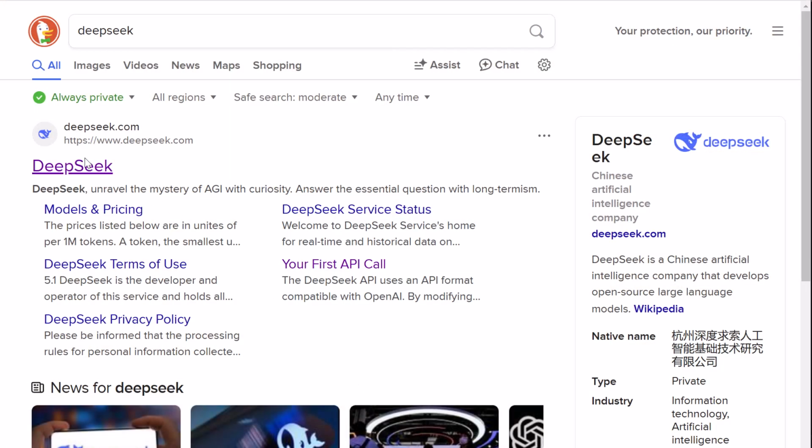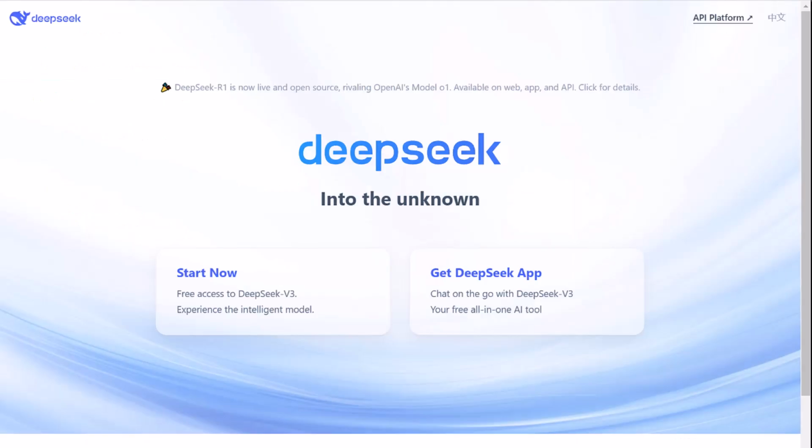After I finished building that program, I heard about this new Chinese AI company called DeepSeek and thought that it might be good to create a new version of the program using DeepSeek's API instead of OpenAI's to compare the performance of both companies' models. So I created a developer account with DeepSeek and bought some credits and started building my program.